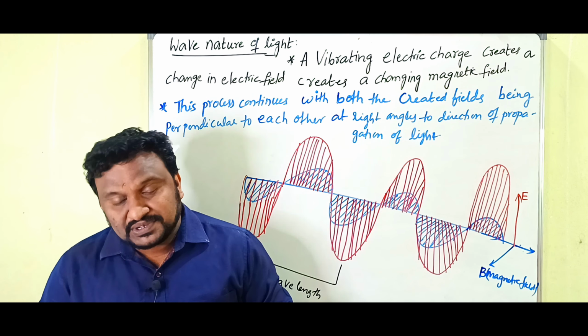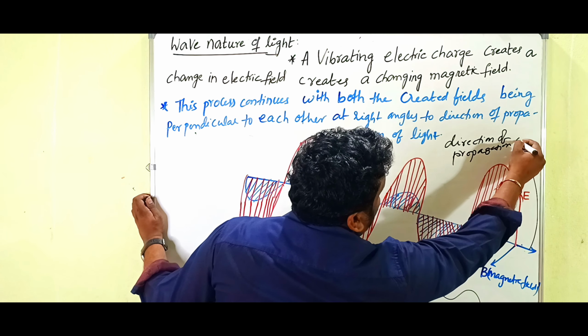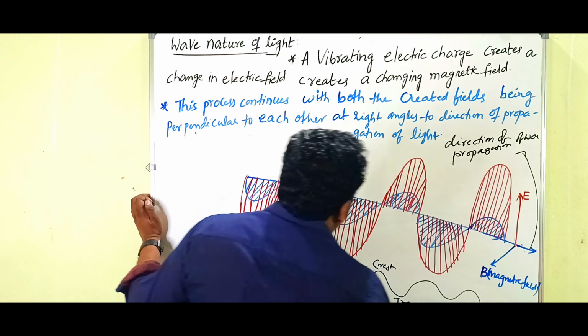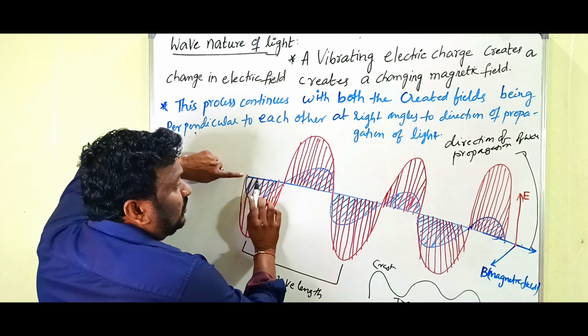Children, the electromagnetic wave is as shown in the figure. So in your textbook it should be like this. In the diagram, the blue color line what we are finding, that is the direction of propagation of wave. క్లియర్ చిల్డ్రన్, ఈ డయాగ్రామ్లో బ్లూ కలర్ లైన్ కనిపిస్తుందో అది డైరెక్షన్ ఆఫ్ ప్రొపగేషన్ ఆఫ్ వేవ్.